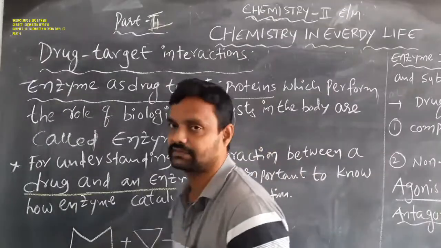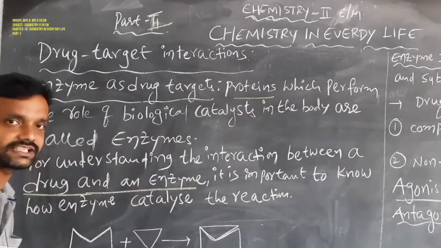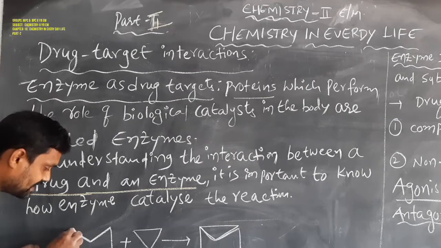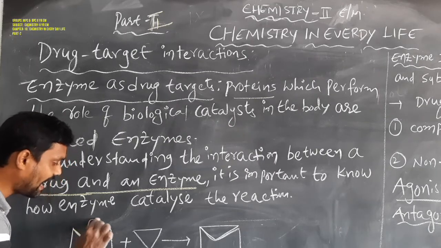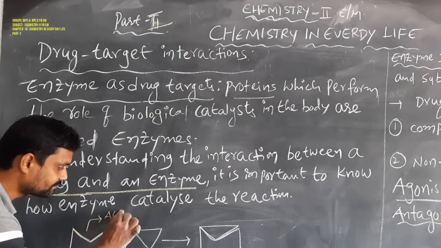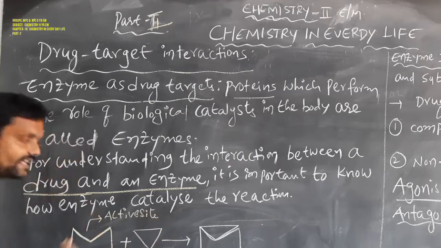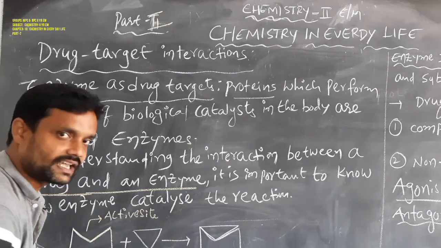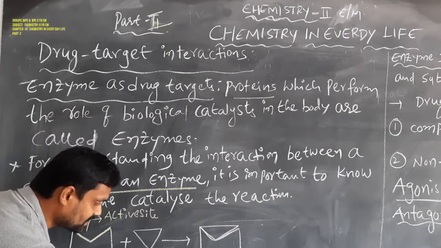Let us assume this is the structure of the enzyme. In this enzyme, this portion is called the active site. This is the active site of the enzyme. For example, this is the substrate.